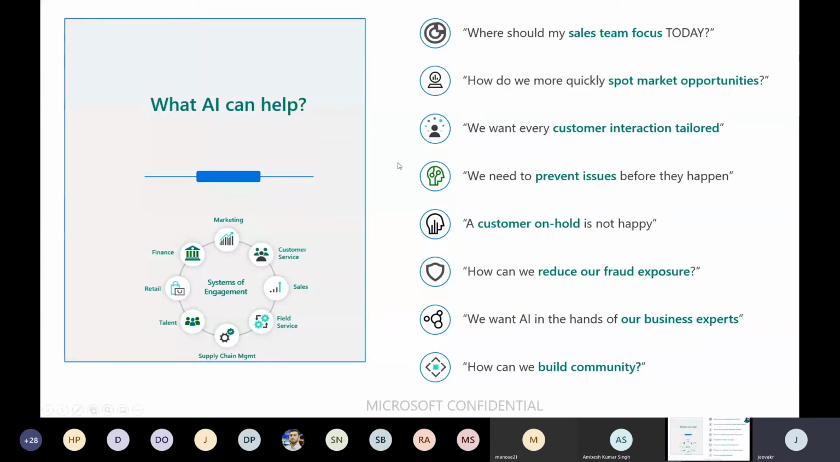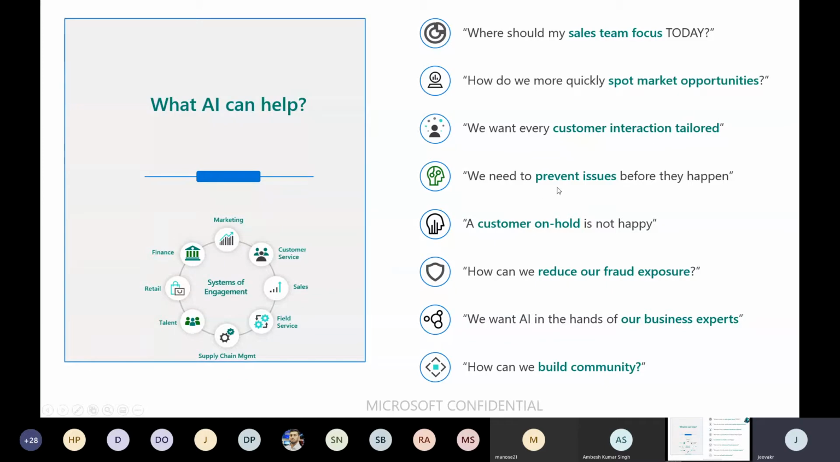So what are the areas that AI can help? Now we can see the AI can help in almost the whole business application suite, ERP and customer engagement suite. With the help of AI, business owners can focus on exactly where the sales team should do their focus, spot market opportunities quickly, and have a tailored customer experience or interaction. We're going to see one of these today.